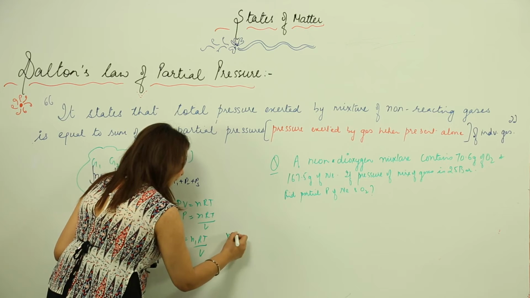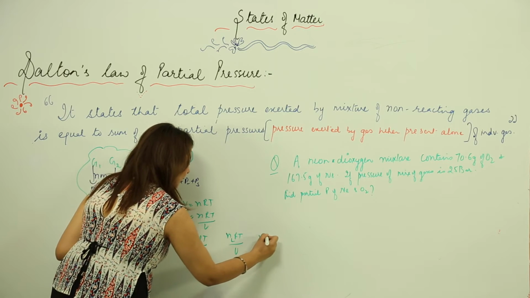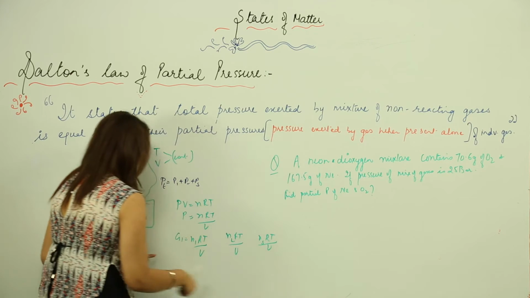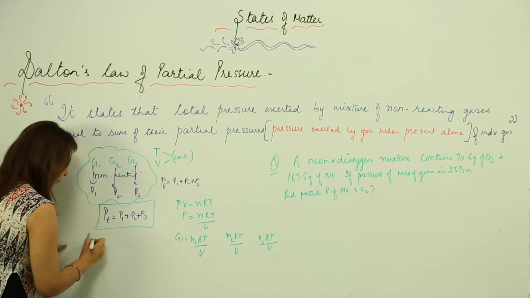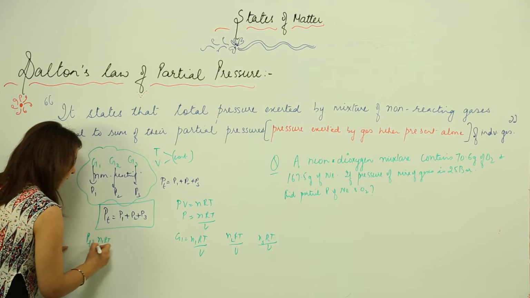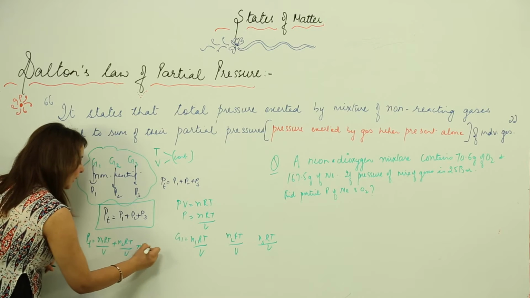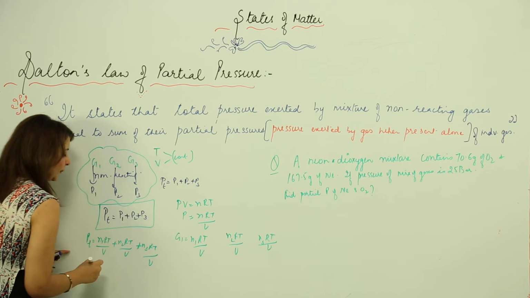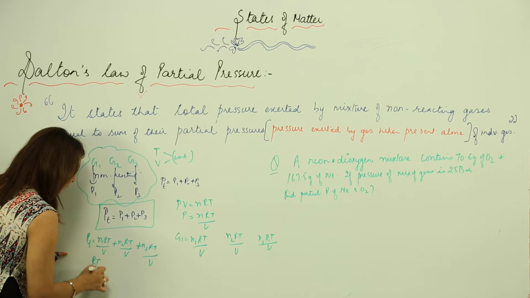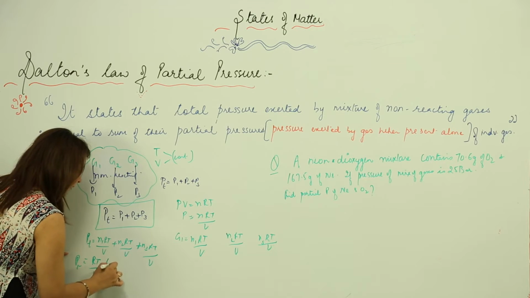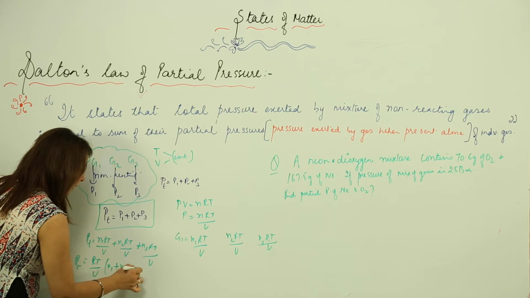For gas 2 it is N2 RT upon V, for gas 3 it is N3 RT upon V. So P total is equal to N1 RT upon V plus N2 RT upon V plus N3 RT upon V. Taking RT upon V common, we have N1 plus N2 plus N3.